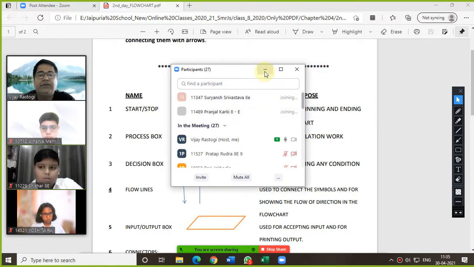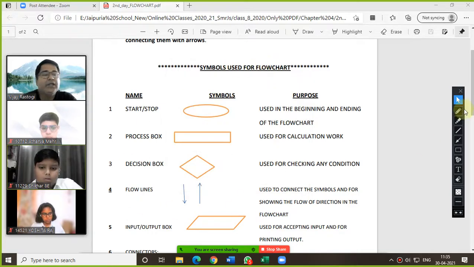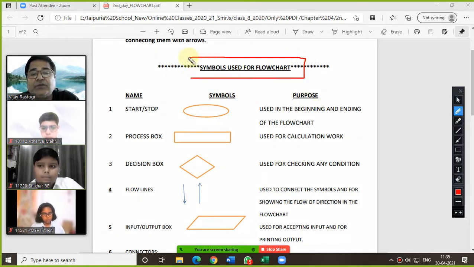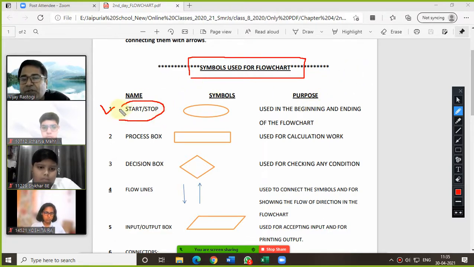Okay, so everybody has come. The symbols which we are supposed to use in the flow chart: in the algorithm, the first step we were writing was start, and the last was stop. So for showing the start and stop, we have a specific symbol. You can see here the symbol I have made for you.